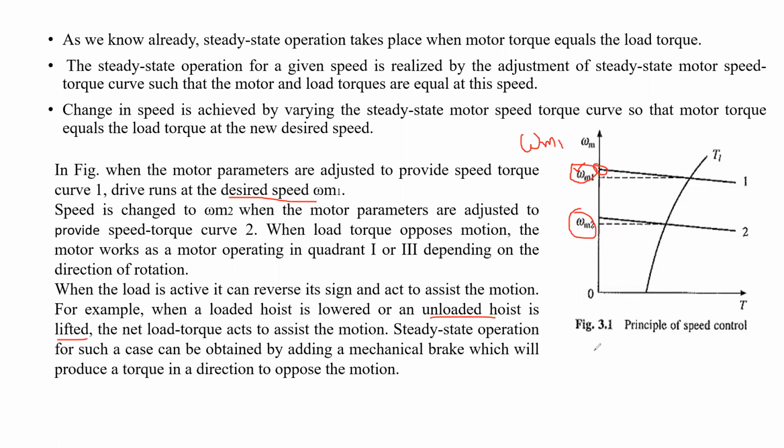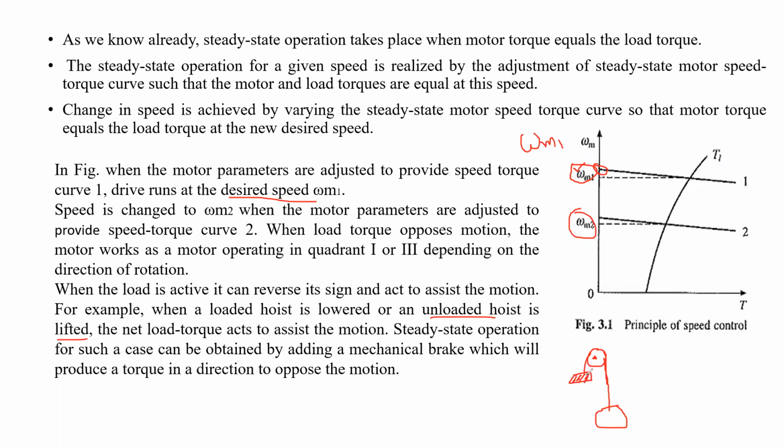So what is the meaning of this? This is a hoist system. This is the motor shaft, and this is the drum. One unloaded hoist is at the lower side, and the loaded hoist is at the upper side, fully loaded.